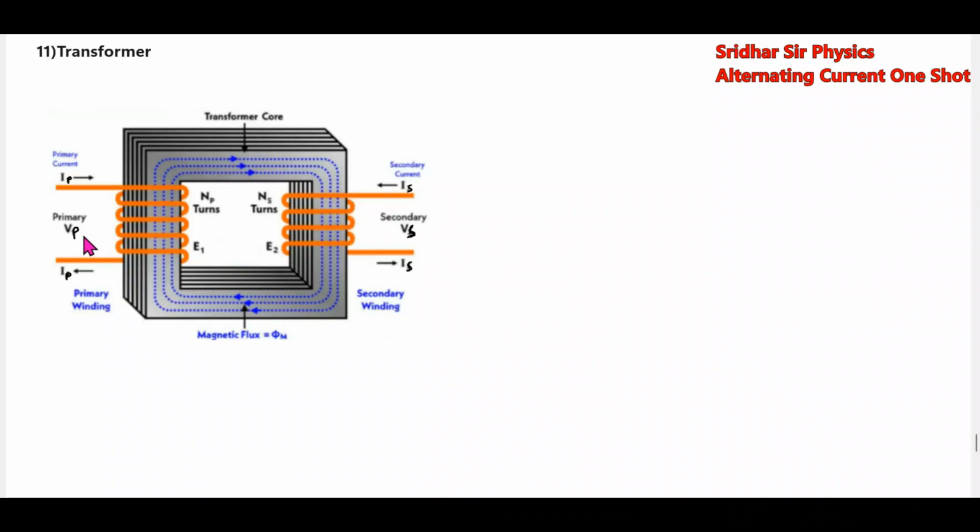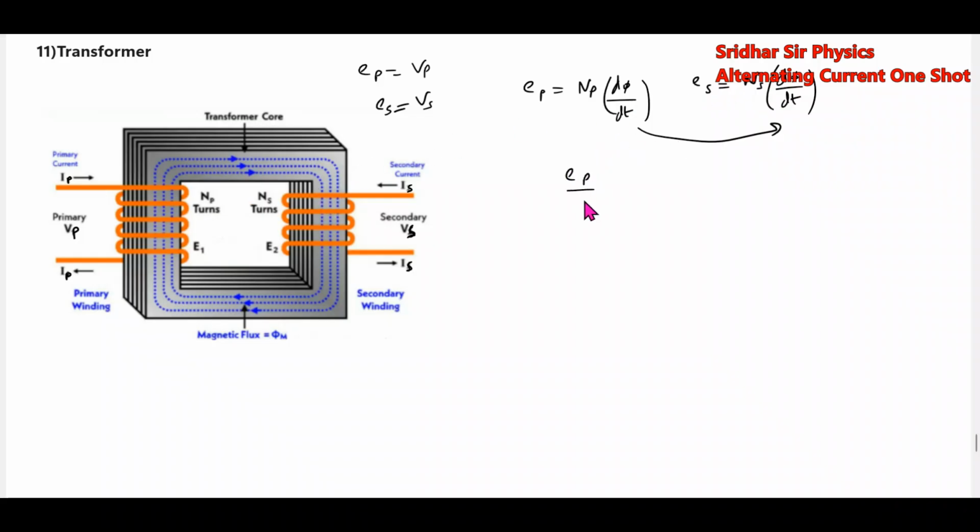That's the basic idea. Then we know from Faraday's law, EMF induced are EP or VP, and ES equal to VS, the EMF induced across primary and secondary. So EP should be equal to number of turns into d phi by dt, and the EMF induced across the secondary is number of turns into d phi by dt. What we are making is that the rate of change of flux linking will be constant. You can see how many lines of force: 1, 2, 3. The same 3 lines of force are made to link. So now equating, EP by NP is equal to ES by NS.